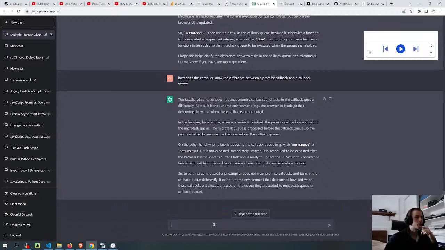It's just something that people decided, that the promise is going to be on the microtask queue and the callback is going to be somewhere else. But that's the stuff that is still not clear to me, because I'm not really sure if that's the case. So why?